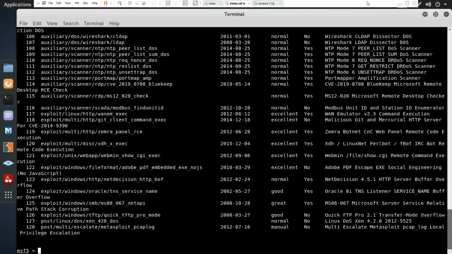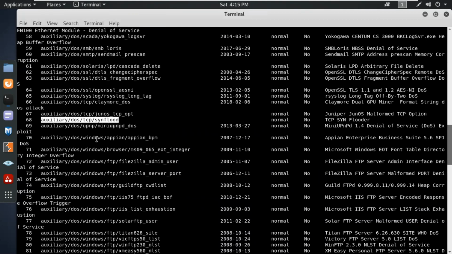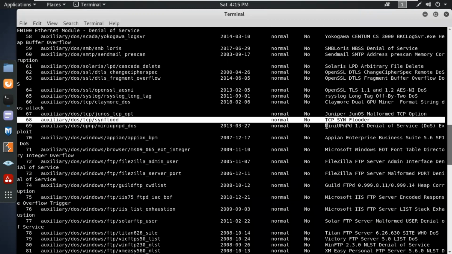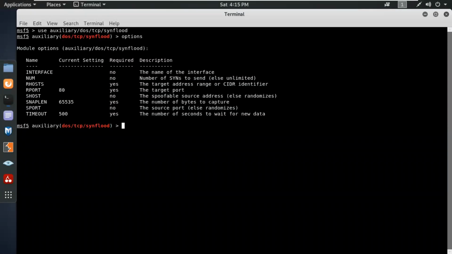There are lots of DOS attacks over here. I simply search DOS. You can see auxiliary DOS TCP flood. Let's try to use this one. Use auxiliary. Let's do options. We can see the RHOST, the target host we're going to set.